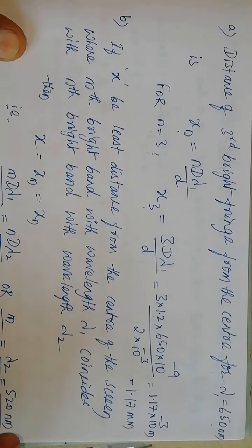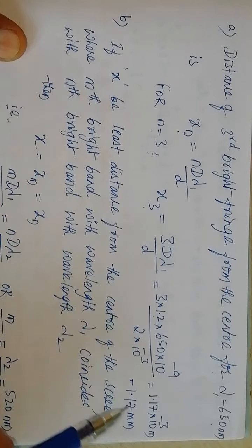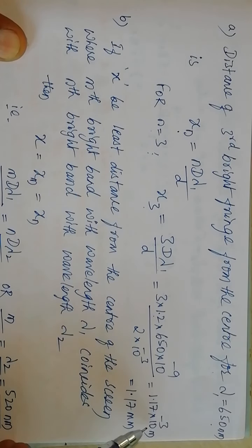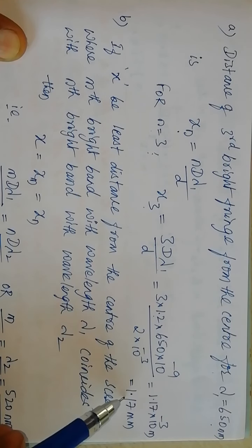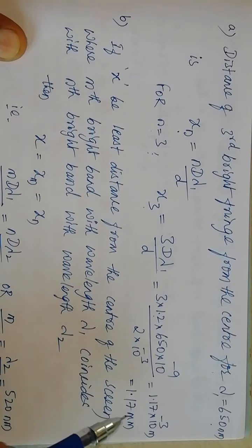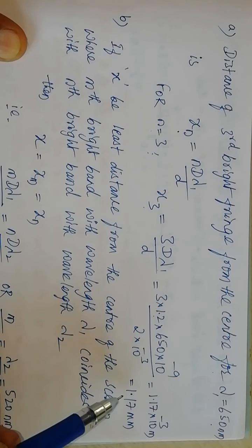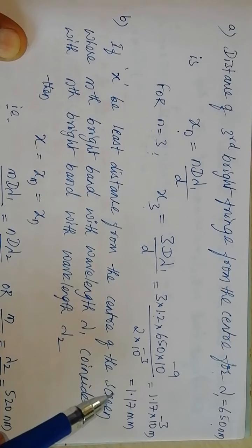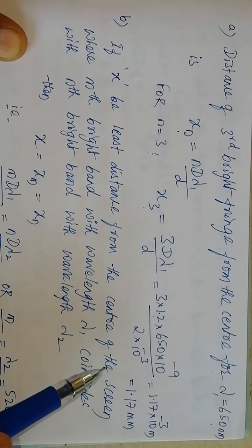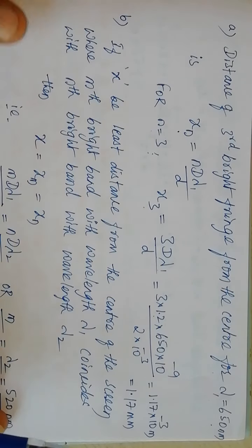On simplification, we get 1.17 into 10 raised to minus 3 meter. To express it in millimeter, you have to multiply it by 1000. Multiplying by 1000, we get 1.17 millimeter. So on the screen, from the center at a distance of 1.17 millimeter, we have the third bright fringe.